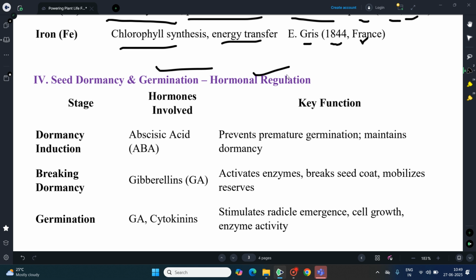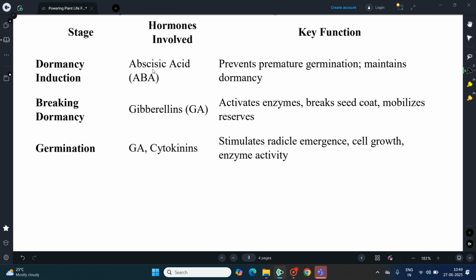And the fourth table is seed dormancy and germination, showing how the hormones regulate the induction or breaking of dormancy and promote germination. Dormancy induction is by abscisic acid, ABA. It prevents premature germination, like in the groundnut and also the jack, and it induces and maintains dormancy.